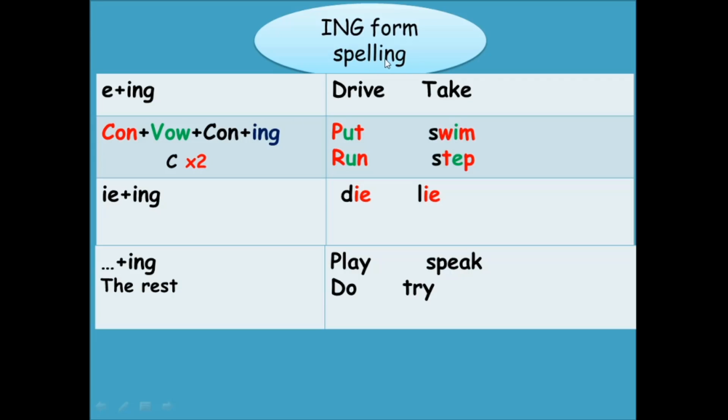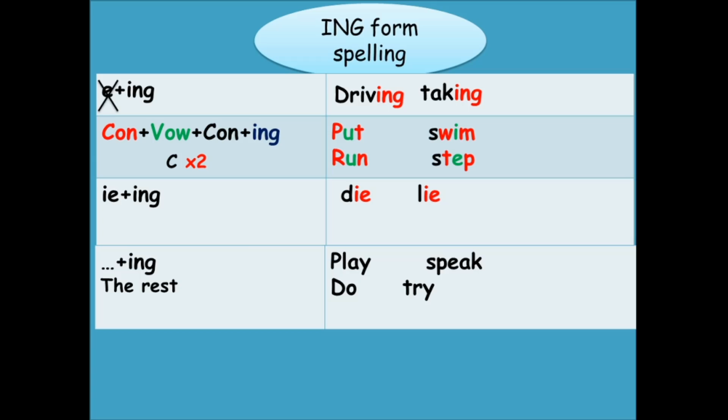As for spelling, we have different types of spelling forms. We need to change the form of verbs when we add the ing form in the present continuous, of course. We have E plus ing, like drive, take. So when I want to add ing, I need to first cross out the E and just add ing, like driving, taking.